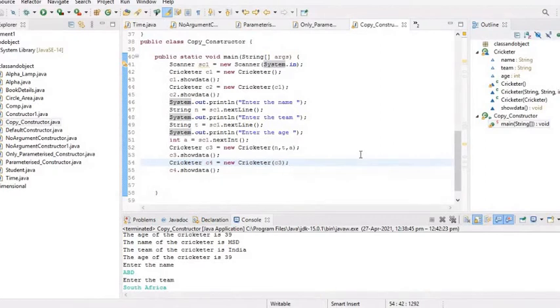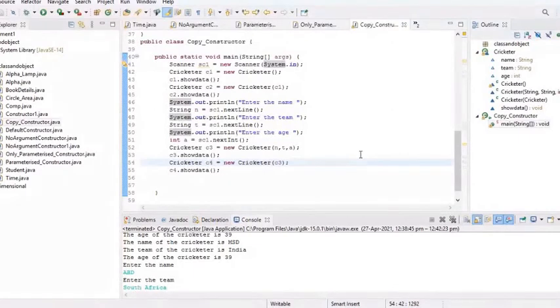And then we have defined another object, Cricketer c2, which will copy the data of c1. Very good, through the copy constructor. That means if we execute the commands from line 42 to 45, it will show the name we entered first two times. In the example you have given, MSD, India, and 39 is c1, and that will be printed again as the object c2: MSD, India, and 39.